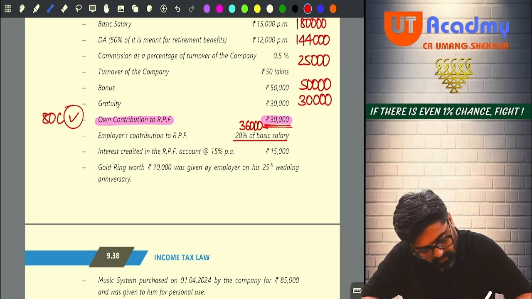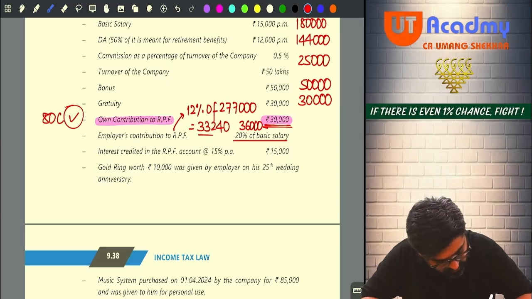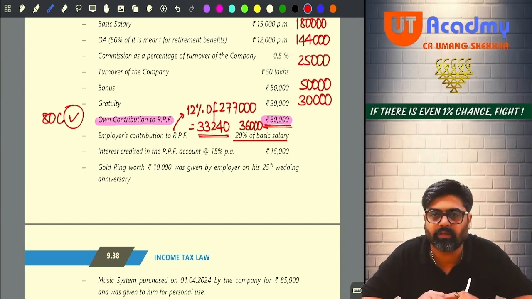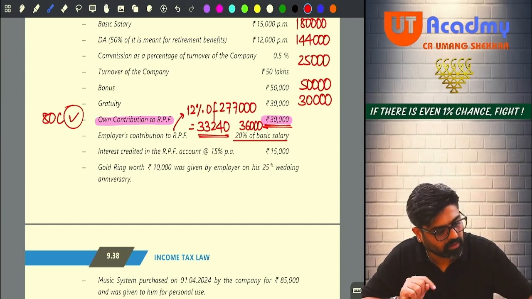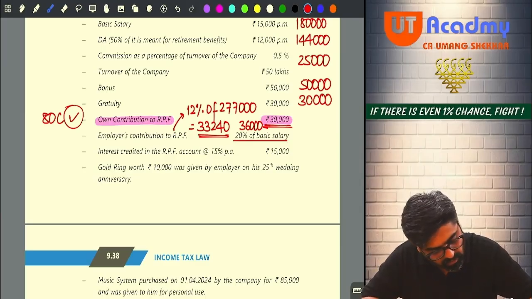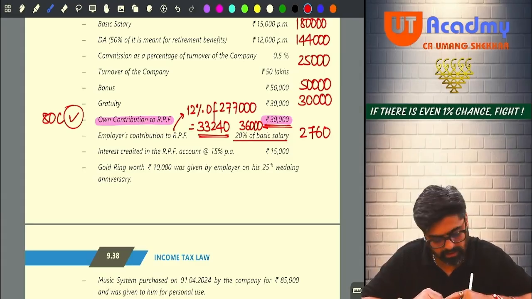So can I say employer's contribution to RPF to the extent of 12% of 2,77,000 will be 33,240. Now how much is employer contributing? 36,000. Is he contributing more? How much? That excess 2,760 will be taxable as your salary.